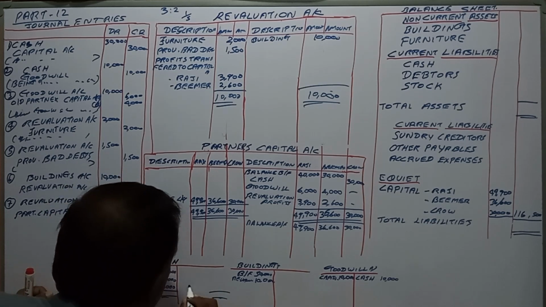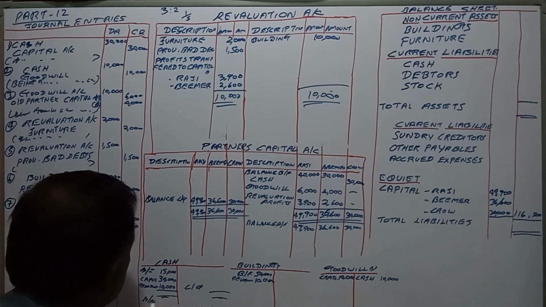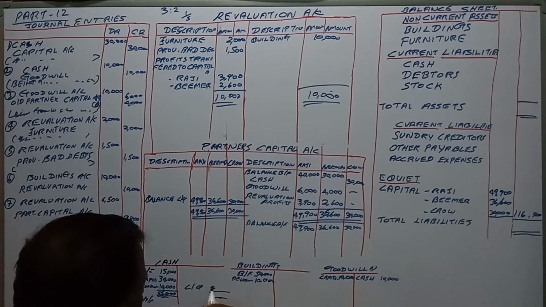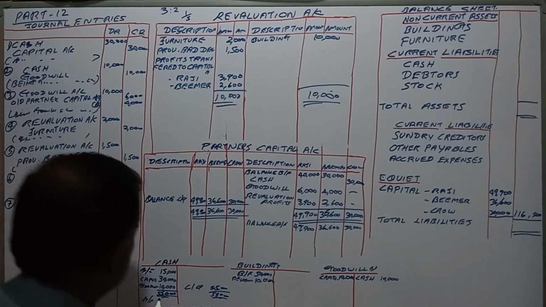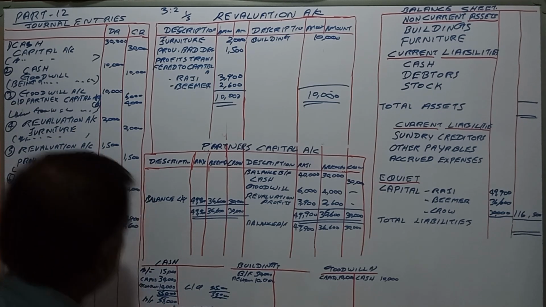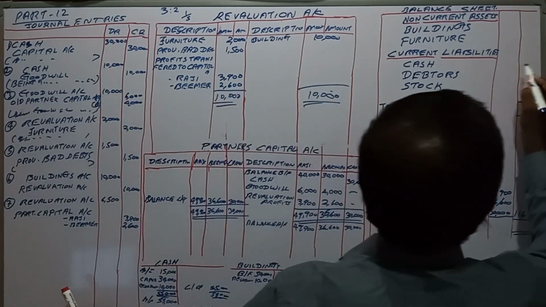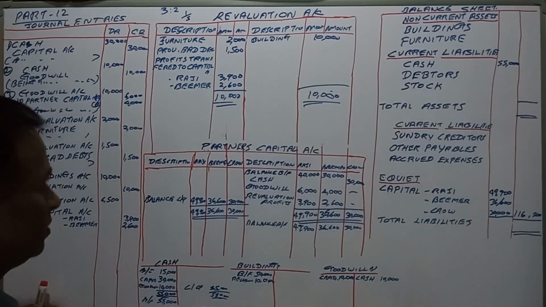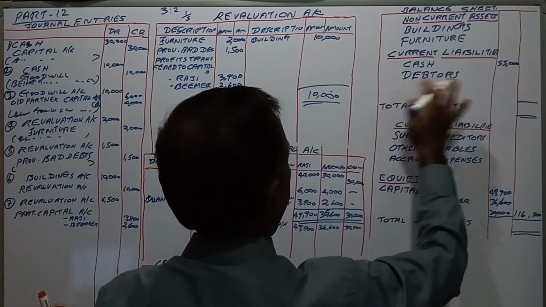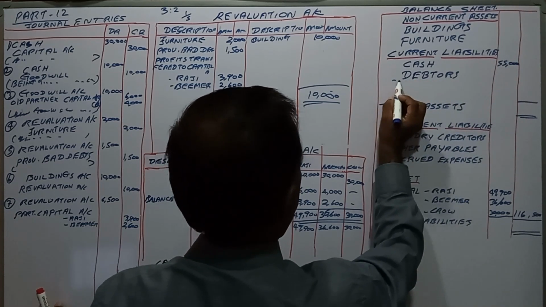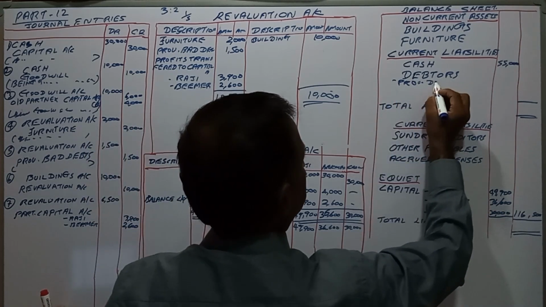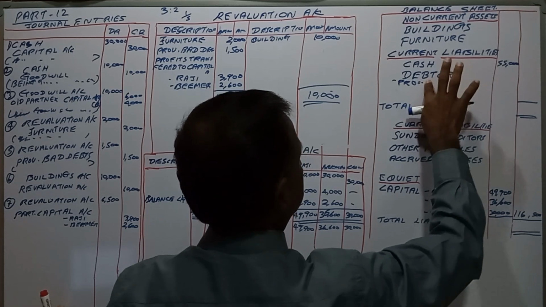Then cash account, we will balance the cash account. Carried down balance, brought forward balance, 55,000. Cash is 55,000, right? Provision for depreciation. Provision for bad debtors.